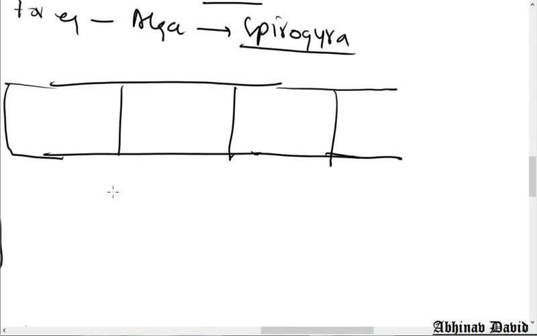One more thing I want to make clear: Spirogyra is a simple multicellular organism.